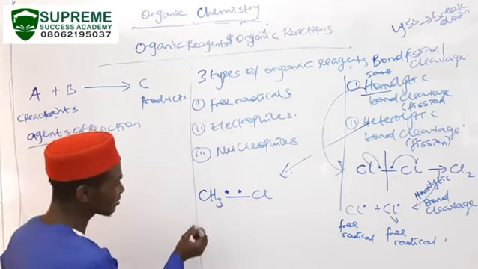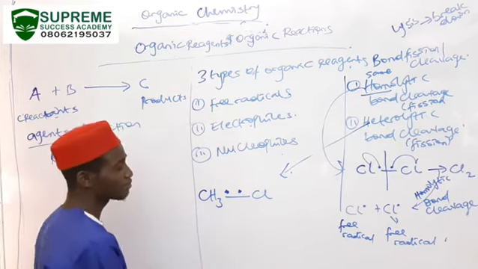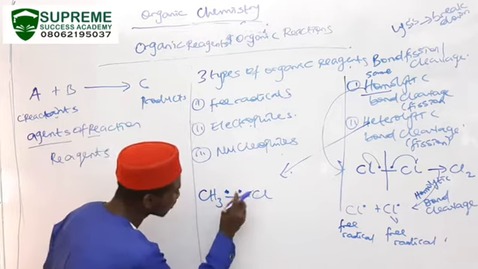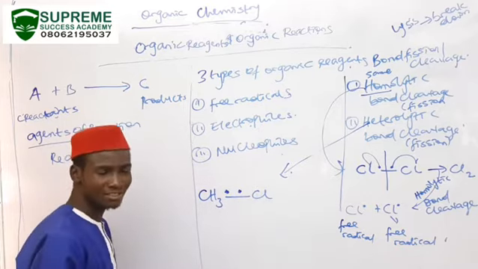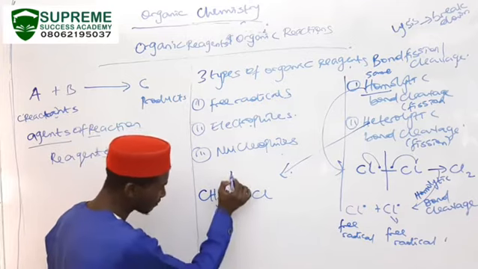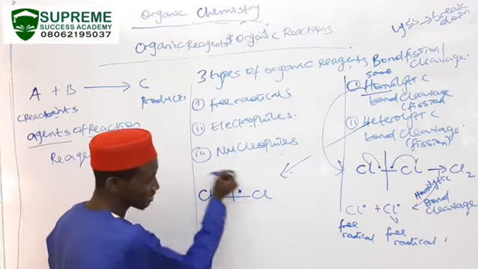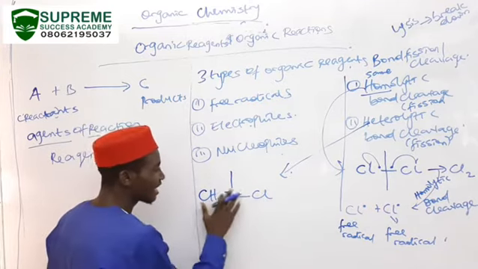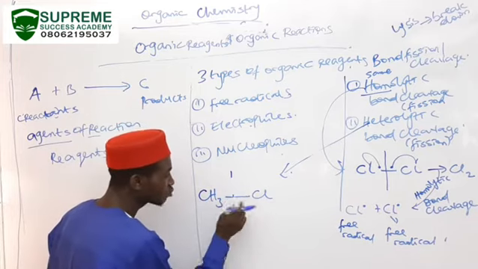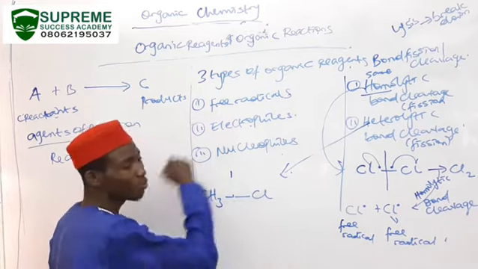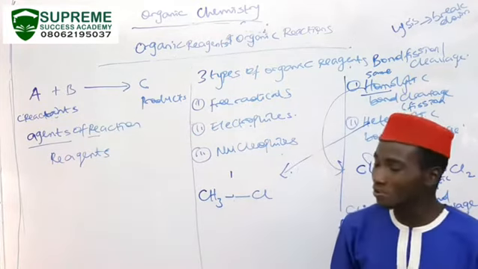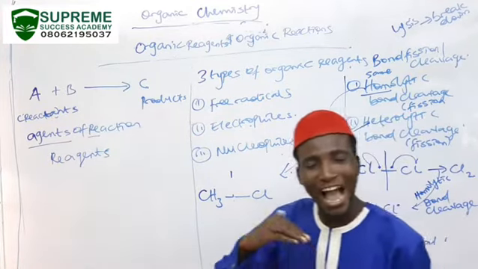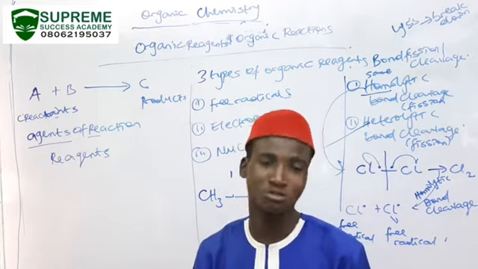Chlorine and methyl are sharing two electrons, as we can see from the illustration above. CH3, the methyl group, there's a breakdown. In this breakdown, they are not sharing the electron equally, unlike in homolytic cleavage. In the case of homolytic, what would you have observed? This will break down, this comes here, this comes here. But rather, in heterolytic bond cleavage, the two electrons go to only one of the participating atoms. And usually, it goes to the atom with the higher electronegativity.